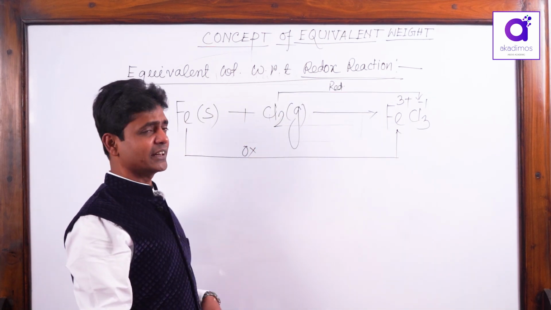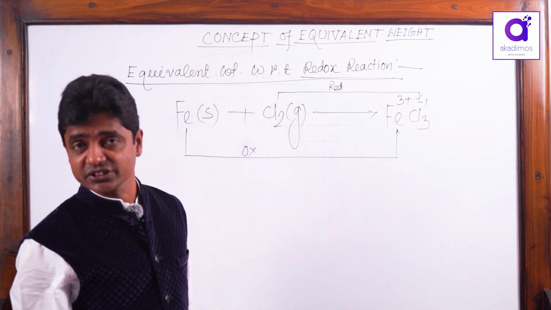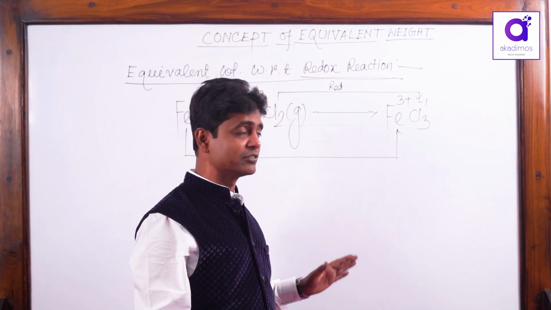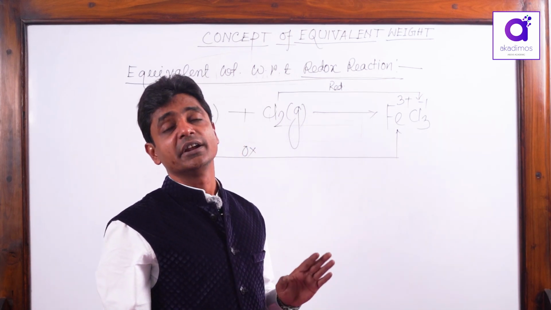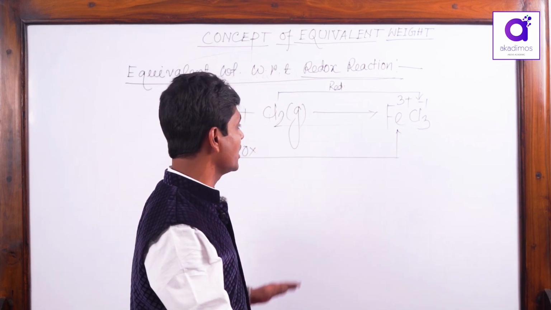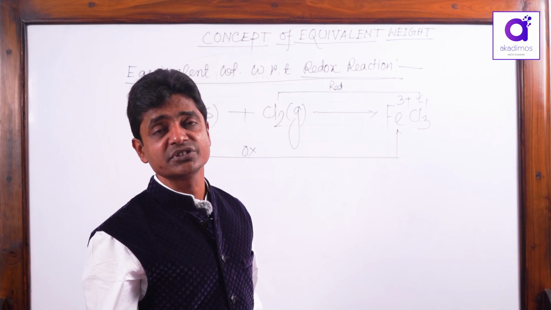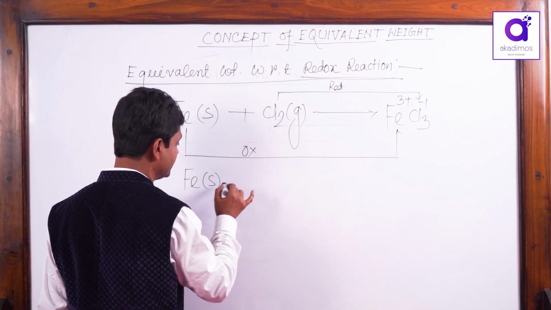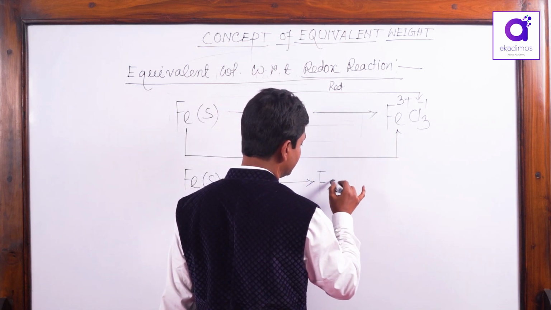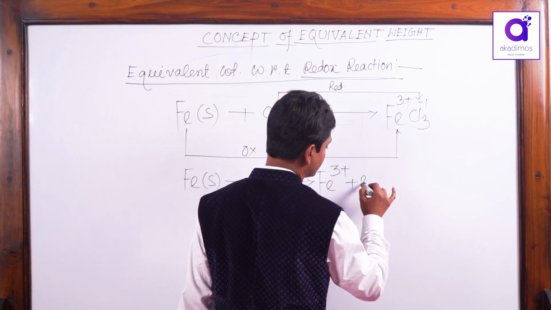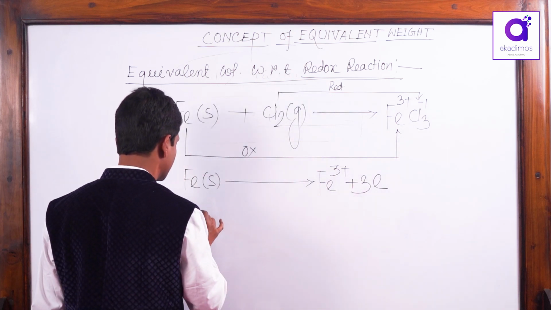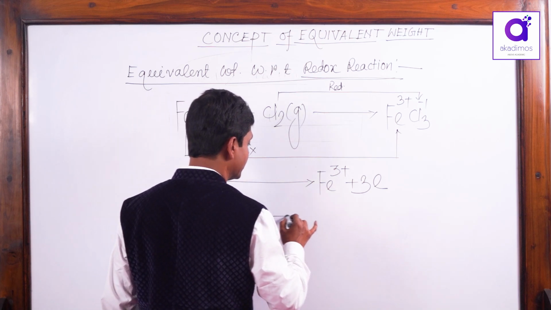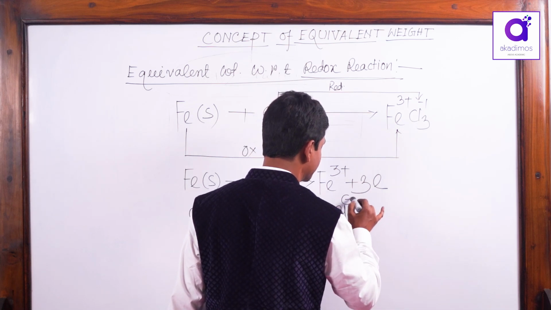This complete reaction you can split into two different half reactions. Although practically a half reaction has no importance, theoretically you can split a complete redox reaction into two half reactions: one is the oxidation half, another is the reduction half. In the oxidation half, Fe solid gives Fe3 plus with 3 electrons lost. In the reduction half, Cl2 gas plus 2 electrons gives 2 Cl minus.